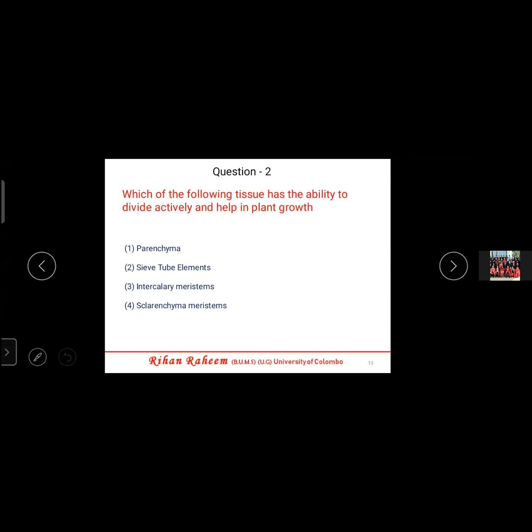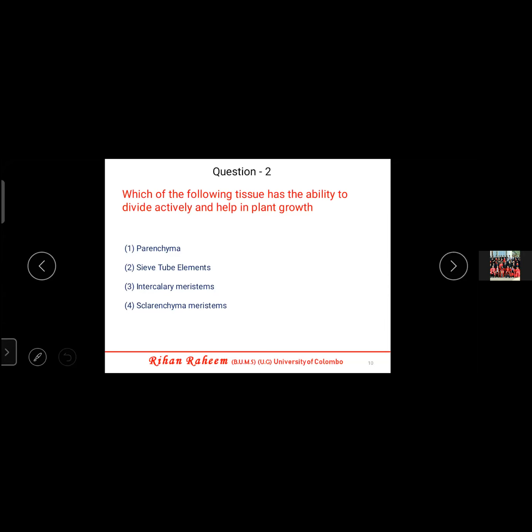So you know there is only one type of tissue which has the ability to grow. Most of the plant tissues are dead or they are permanent. They cannot grow. Out of the permanent, some are living, some are dead. You all know all those things. Only the meristematic tissues have the ability to grow. So if they have given directly the answer meristematic, then you can go.